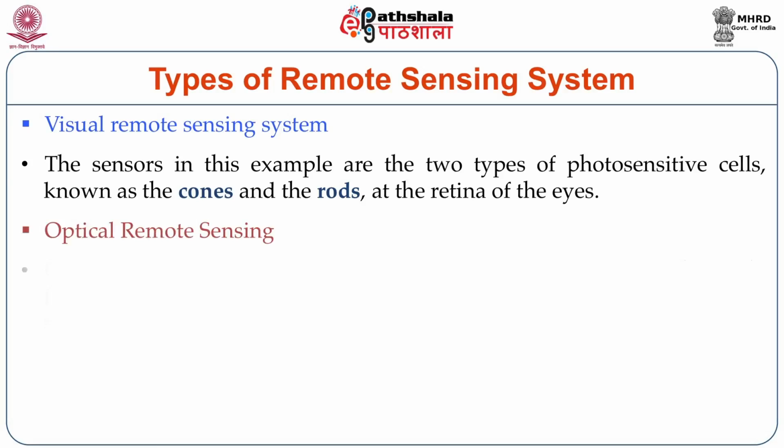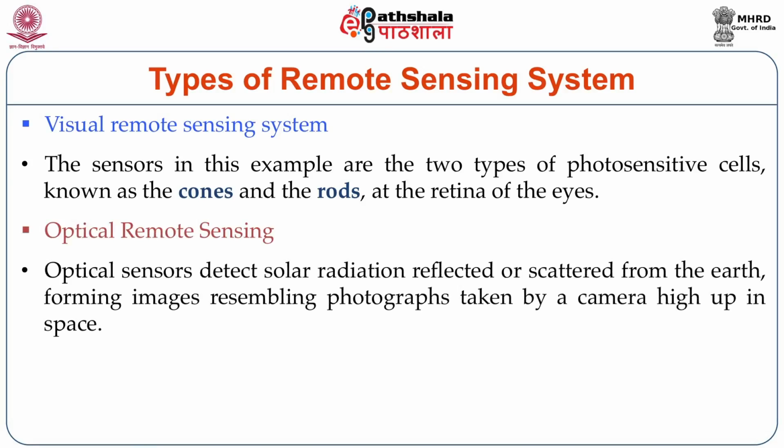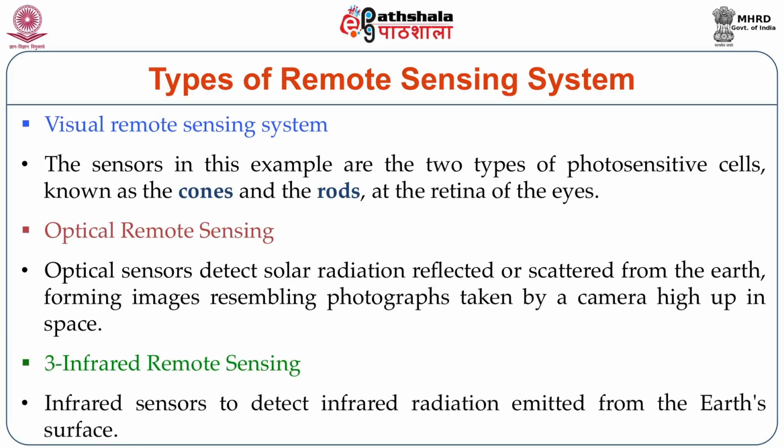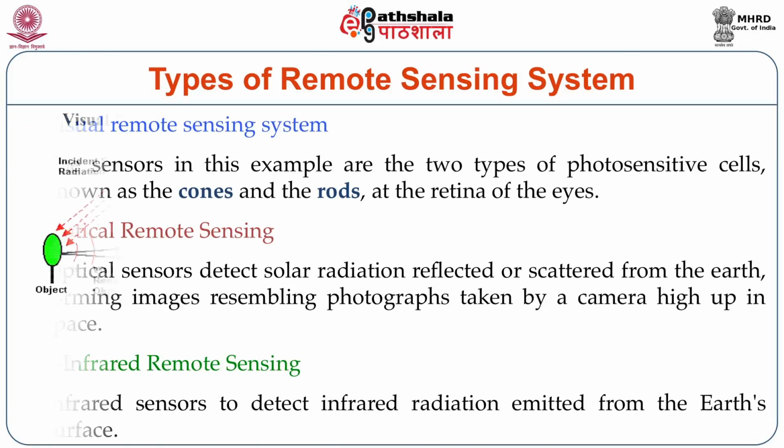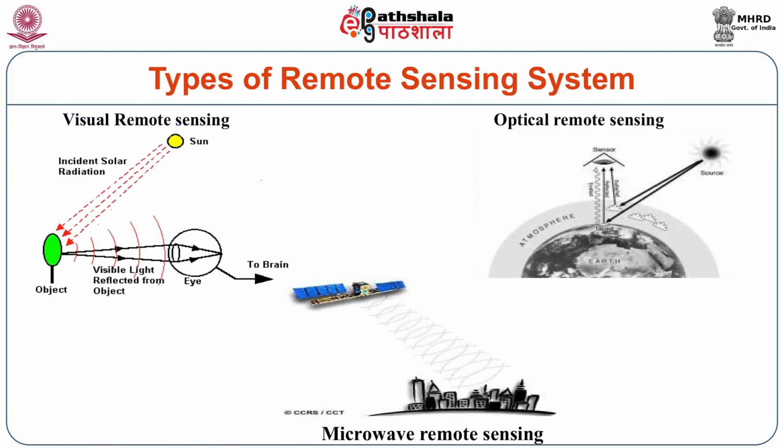Second is optical remote sensing. Within that, it detects the solar radiation that is reflected or scattered from the earth, which forms an image, and ultimately it takes a photograph of that. In case of infrared remote sensing, infrared sensors are used. These are the figures you can see for all three situations. In the first one you can see the reflection on the retina of the eye, which then gives an image. In the second, optical, it is taking an overview that comes from there.